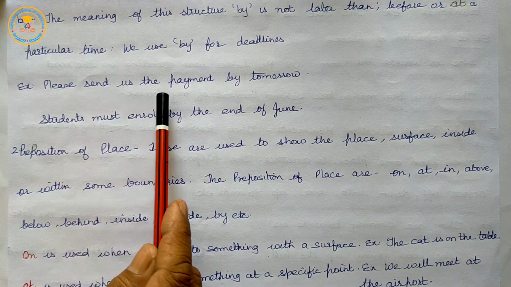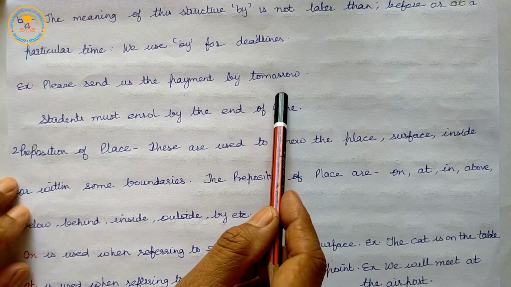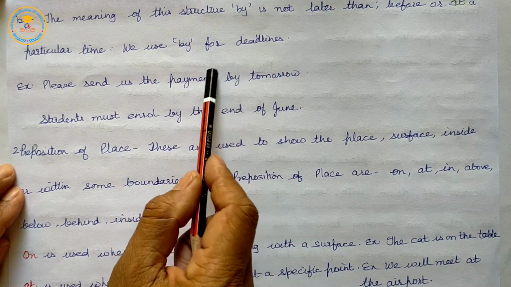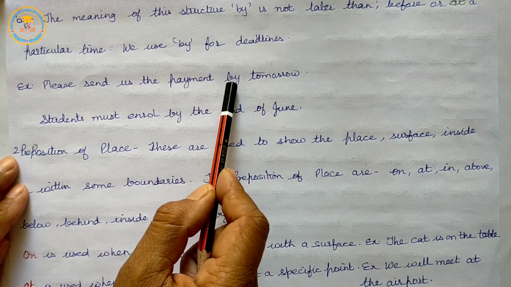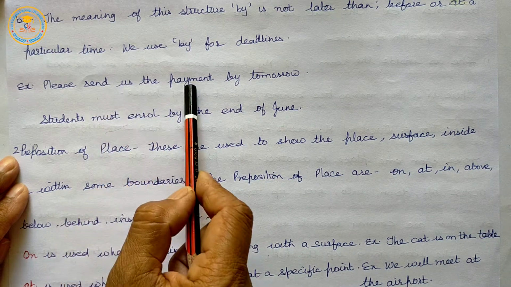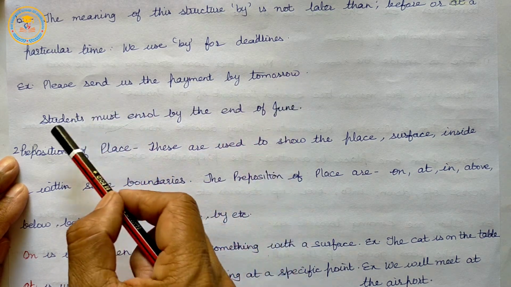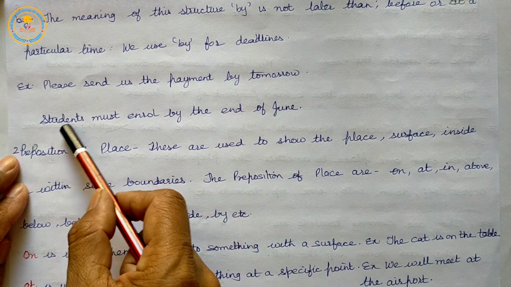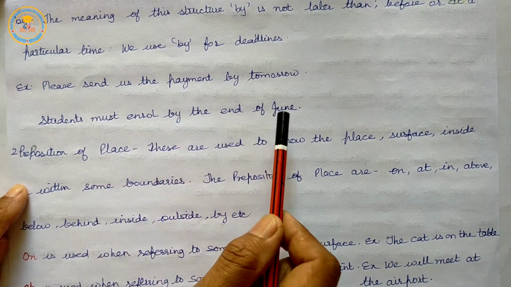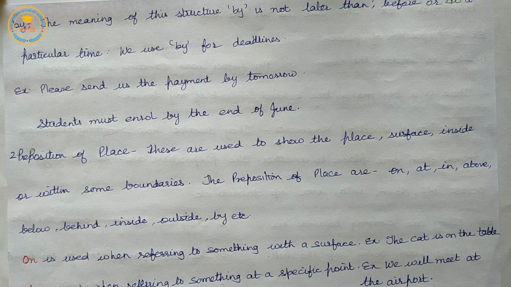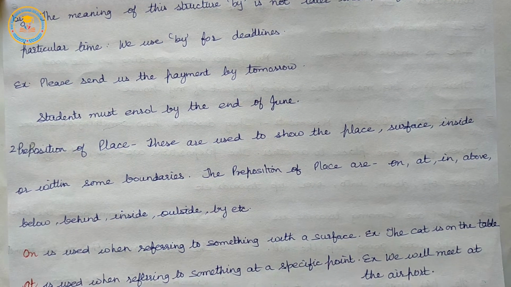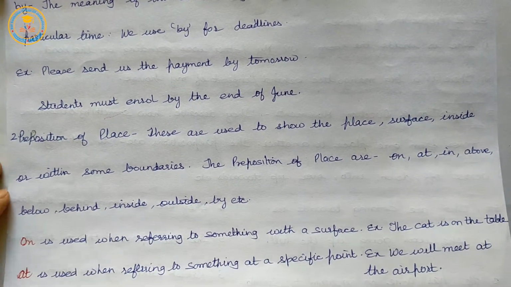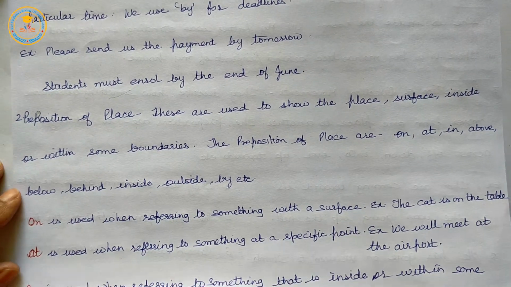Example, please send us the payment by tomorrow. So, by here is the deadline. Students must enroll by the end of June. So, by means not later than or before or at a particular time. We use by for deadlines.